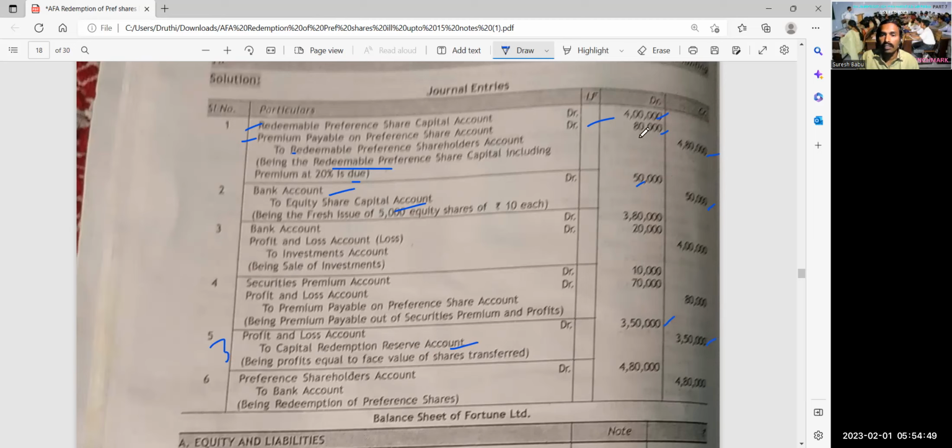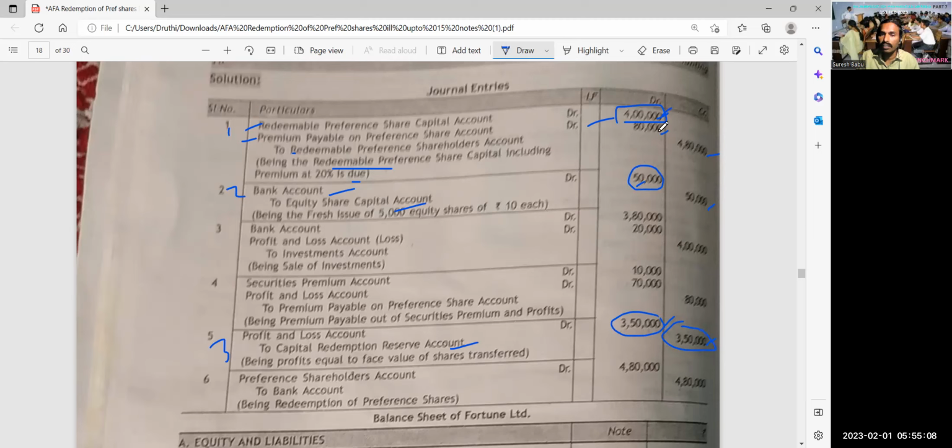How come? See, 4 lakh you needed, correct? How much are you getting from the new issue? 50,000 rupees. How much balance? 3,50,000. So this is how, if you write 1, 2, and 3 journal entries, there won't be any confusion at all. So nominal capital settled.